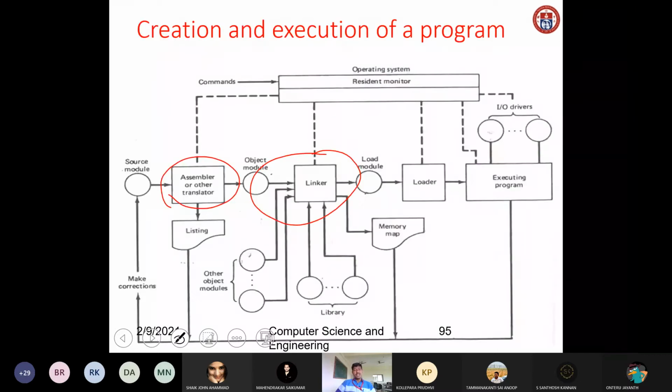Then it will be passed on to the loader. Okay, can anybody tell what is the function of the loader? I told you in the last class itself. What is the function of the loader? So it loads the program from main memory into the processor. So for that purpose, we are using a loader. So I will tell the purpose of the loader here.